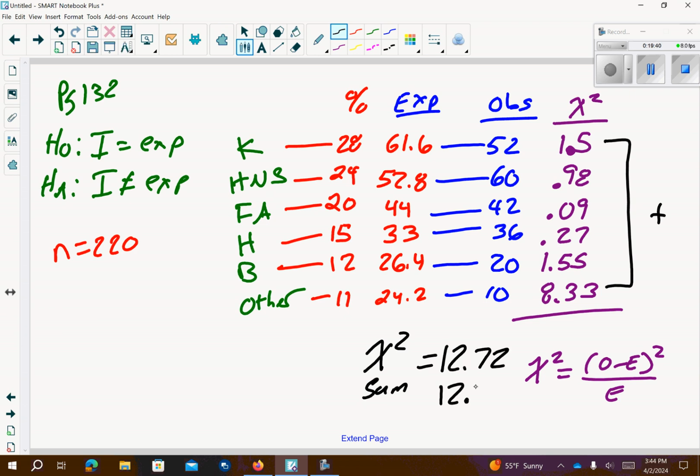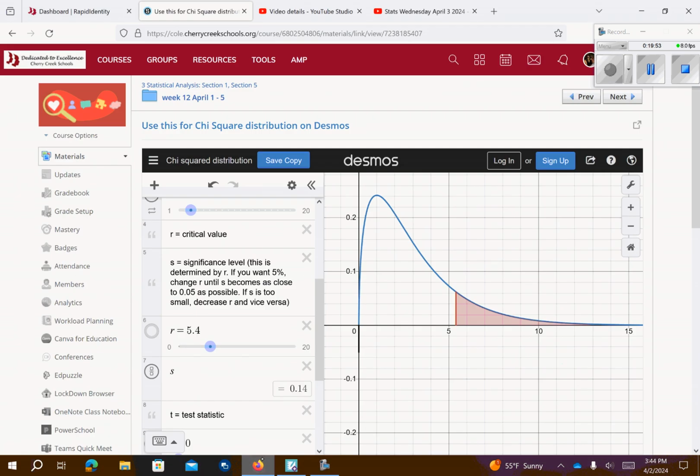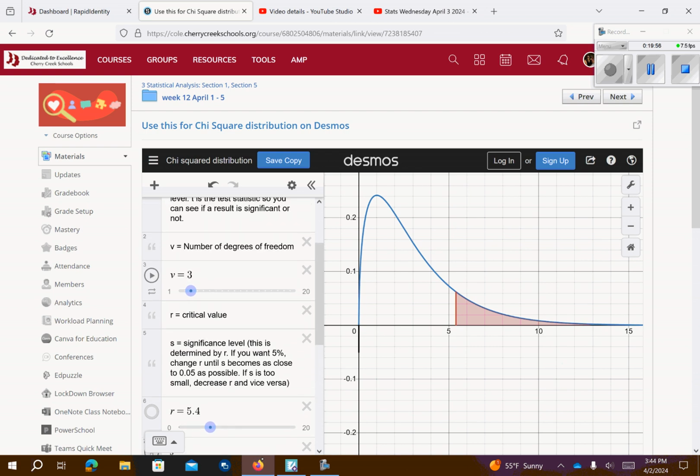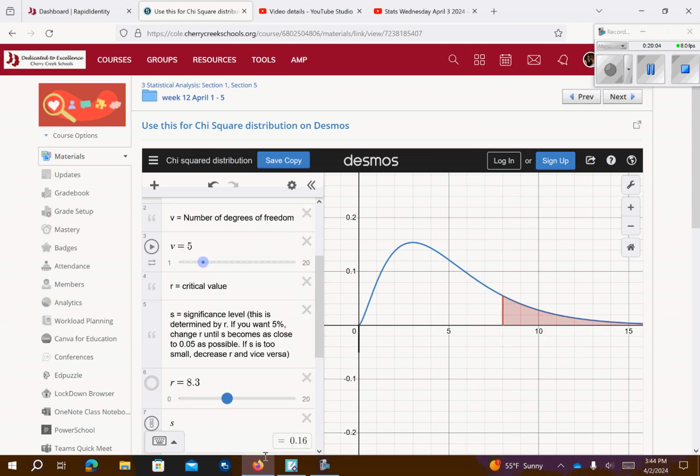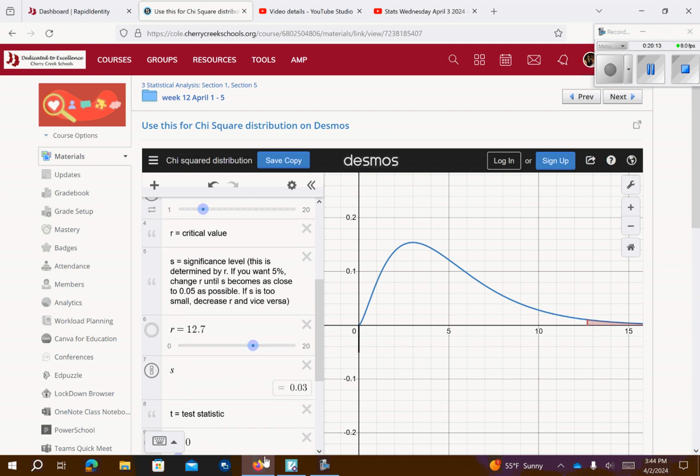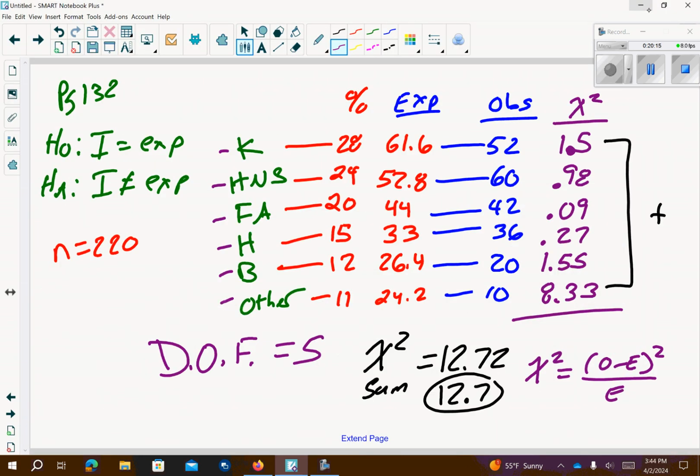We're going to make it 12.7, okay? All right, so now our degrees of freedom: we have 1, 2, 3, 4, 5, 6 categories. If we have 6 categories, my degrees of freedom will be equal to 5. We're going to go on to Desmos. So our degrees of freedom is 5, and then we're going to look at 12.7. So bring this up to 12.7. Okay, and that gives us 0.03 as our p-value. So our p-value is 0.03.